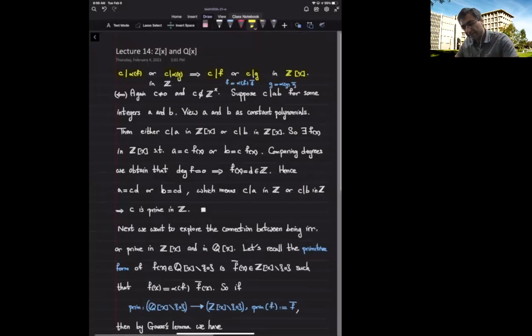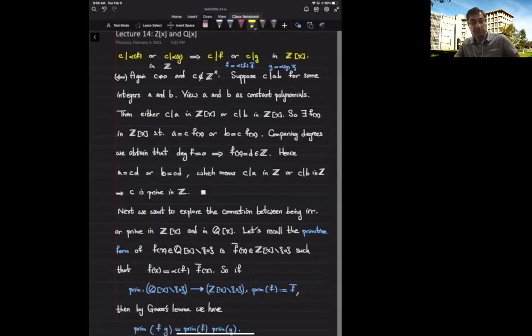This implies that, again, if C divides the product of two integer polynomials, it should divide one of them. Therefore, C is prime in the ring of polynomials with integer coefficients. Now we want to go the other way around.